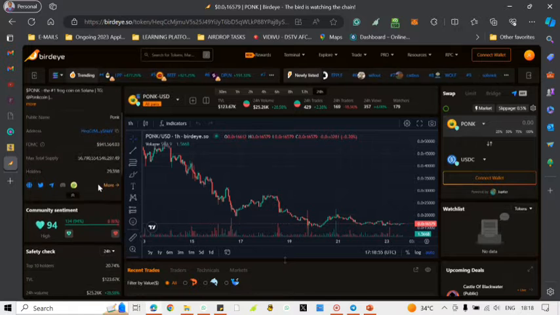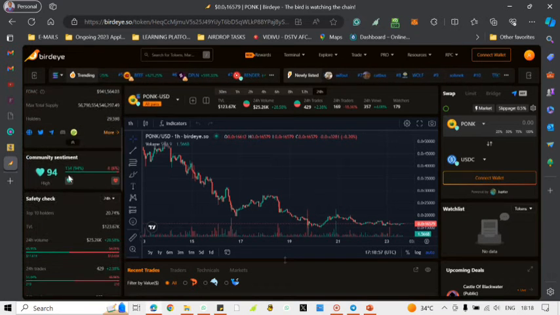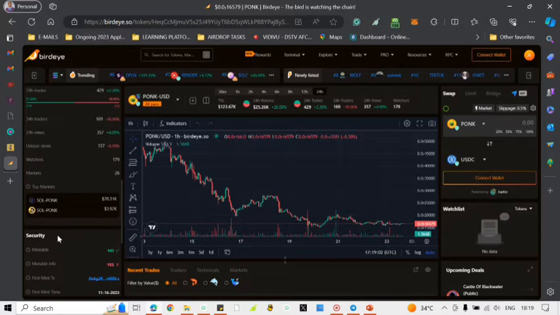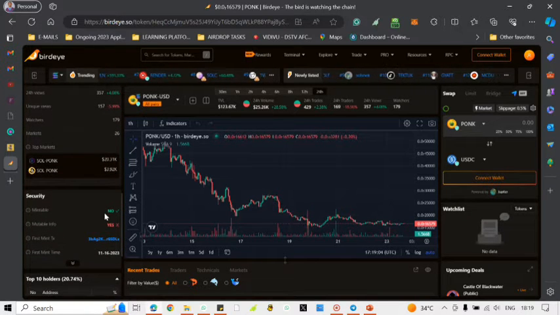Let's look for more details. Community sentiments show it's good. And mintable info. We've already seen from the RugCheck analysis that some details could be changed, and this also tells us that yes, they can still change some information there.